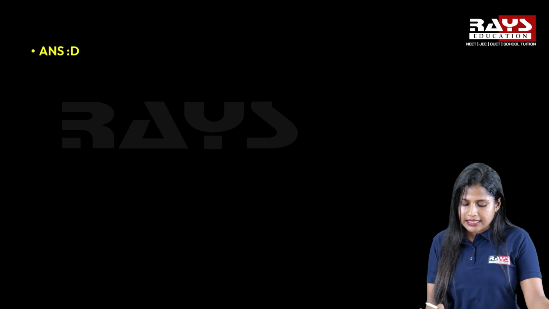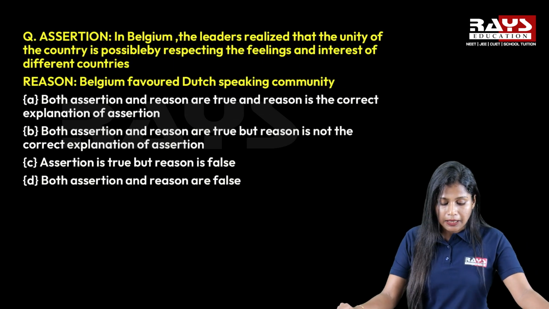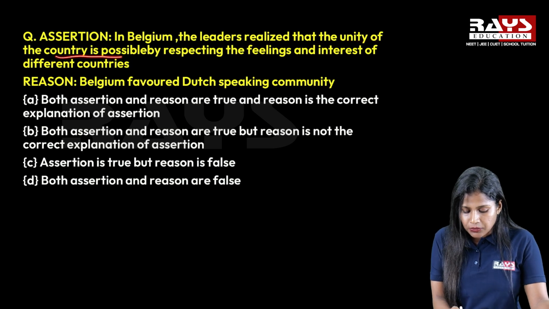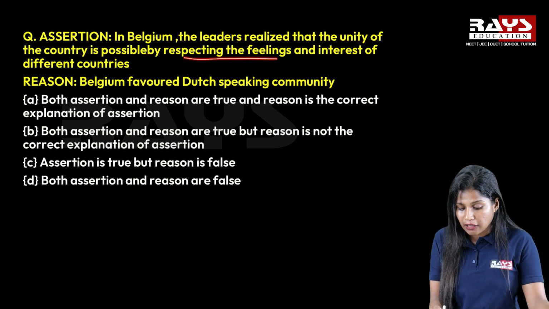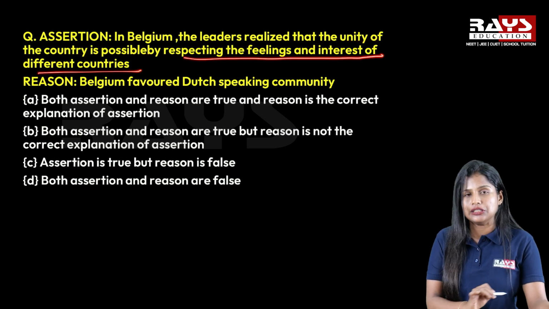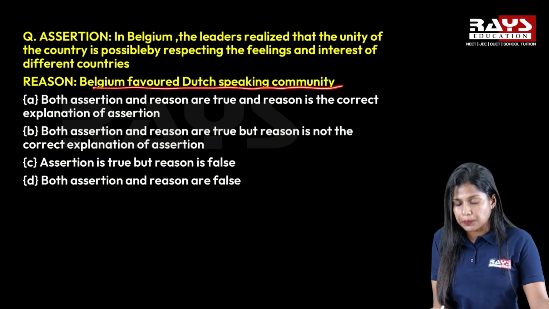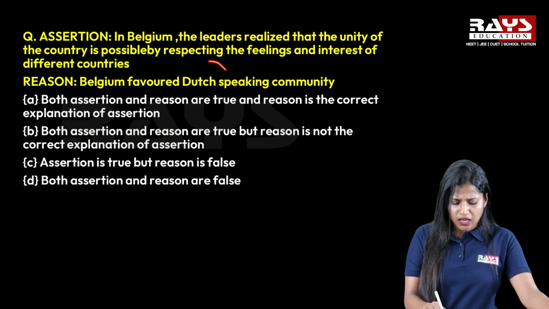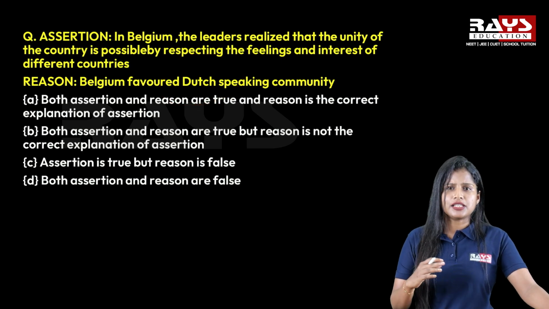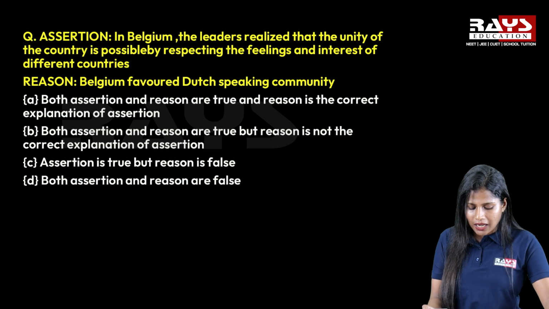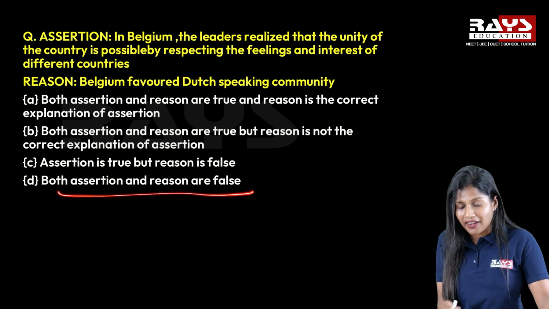Now moving on to the second question. The assertion is, in Belgium, the leaders realized that the unity of the country is possible by respecting the feelings and interests of different countries. The reason is, Belgium favored the Dutch-speaking community. There was no such favoritism; Belgium did not favor the Dutch-speaking community. So we can say that both assertion and reason are false.